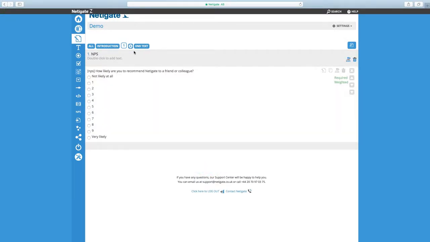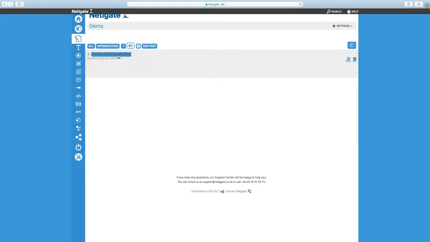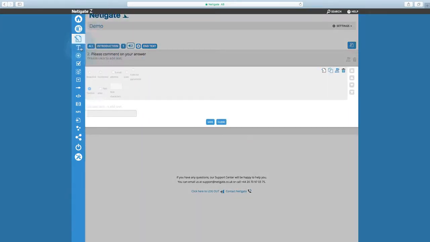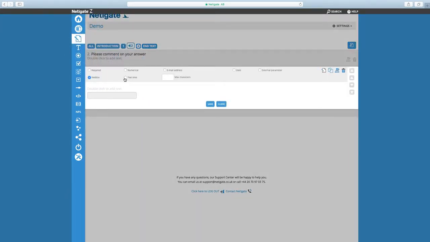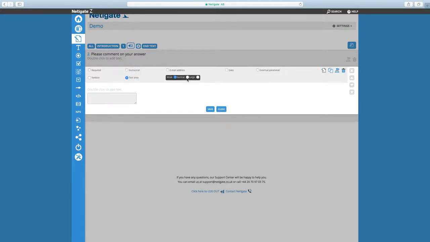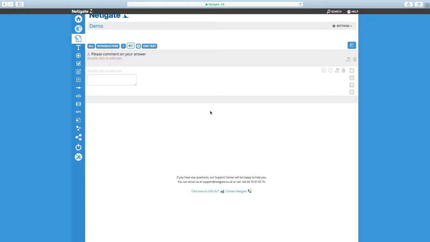Now, I want to follow this up with an open text question, so the respondents can provide a comment on their answer. Pick the text box in the left-hand menu. I'm also going to change this into a text area and set the size to be normal. Click Save. If you want to preview your question, you can easily do it with the preview icon in the top right corner.